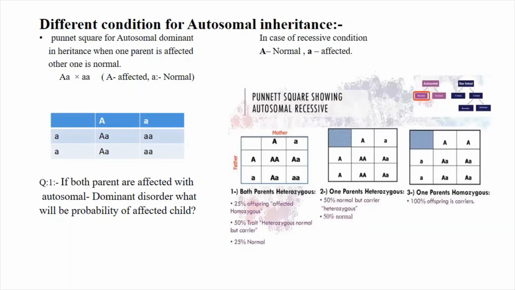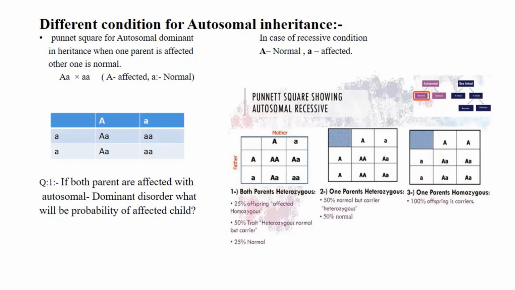In the second condition, one parent is heterozygous, capital A small a, and the other one is normal, capital A capital A. In this condition, in autosomal recessive inheritance, it can produce 50% carrier children and 50% normal children. In the third condition, one parent is homozygous, meaning both genes are mutated, so that parent is affected, and the other one is normal.